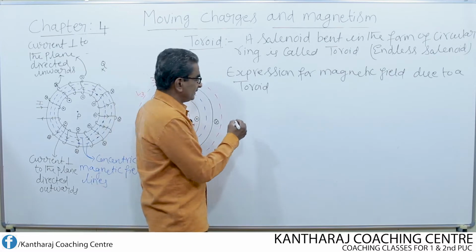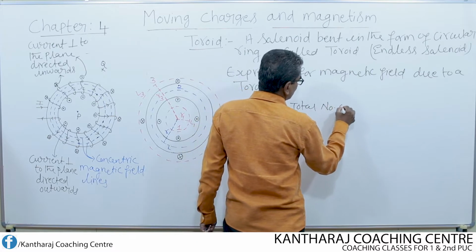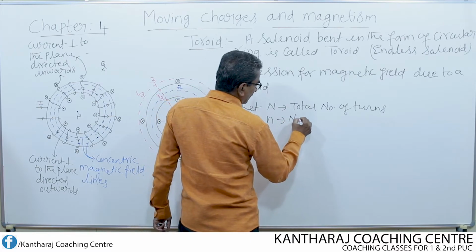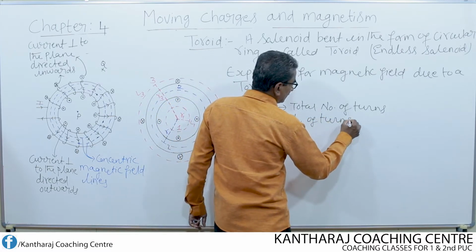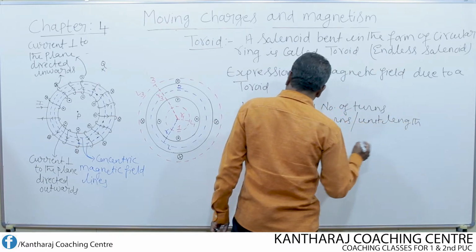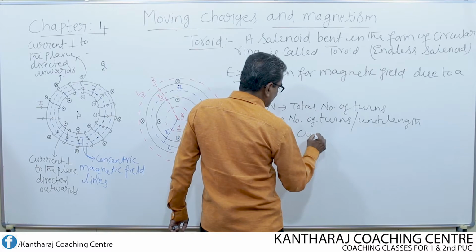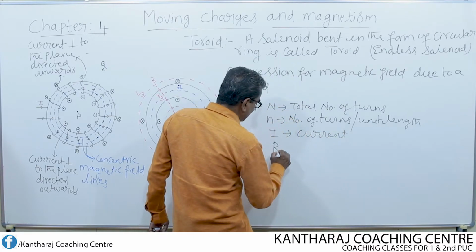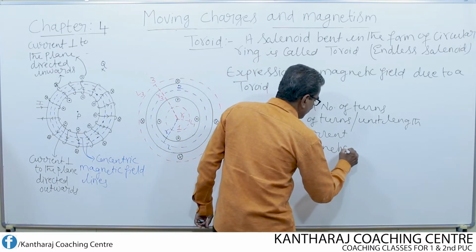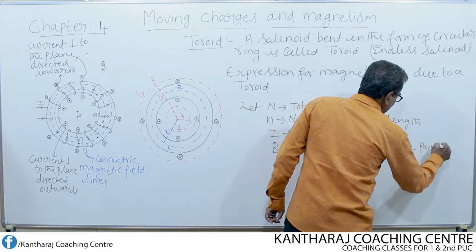Let N be the total number of turns and small n be the number of turns per unit length of the toroid, and I is the current flowing through the toroid, and B is the magnetic field at any point inside the toroid.